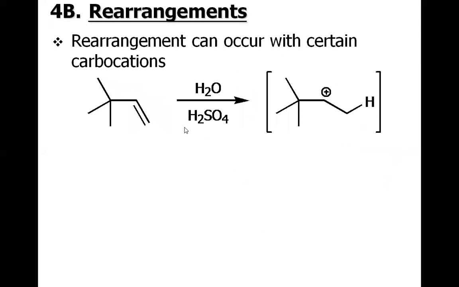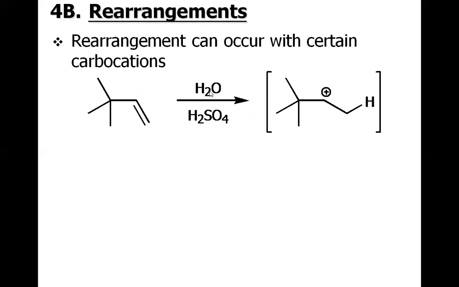Rearrangement can also occur. For example, in this particular reaction, if the H attaches to the terminal carbon, we will have a secondary carbocation here, and if H attaches to this carbon, we will have the primary carbocation. In the competition between the primary and secondary, the secondary is predominant. So the secondary carbocation that is just shown here will form.